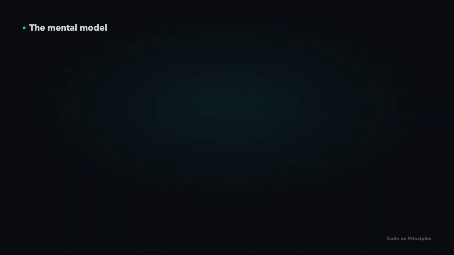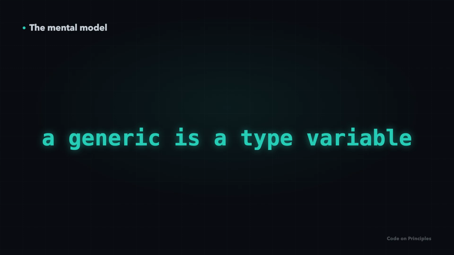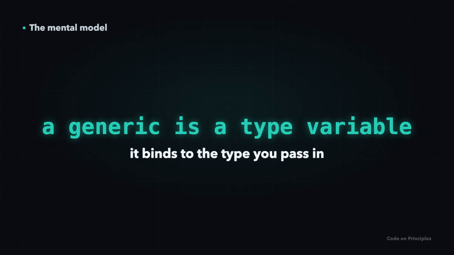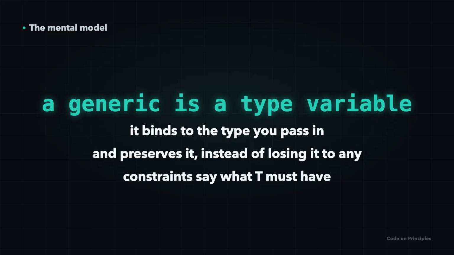So, the mental model for generics. A generic is a type variable. It binds to whatever type you pass in. And it preserves that type all the way through instead of losing it to any. Constraints let you require what T must have. Write it once, keep the types, and let the caller fill in the blank.